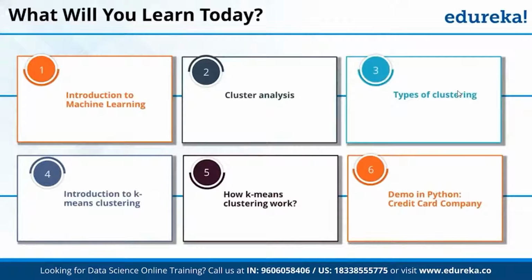Machine learning is a type of artificial intelligence that provides computers with the ability to learn without being explicitly programmed. If I take an example, let's say I want to do prediction for house price. Let's say I'm in Gurgaon and I want to know the price of my house. How will I judge that price? I will judge it by maybe the area of my house, distance from the city, number of rooms in my house, maybe locality. So these are some of the features. Based on that, I will use those features to do the prediction.